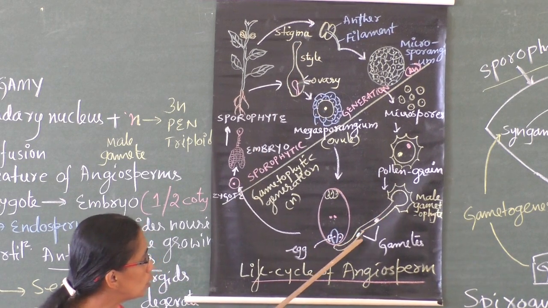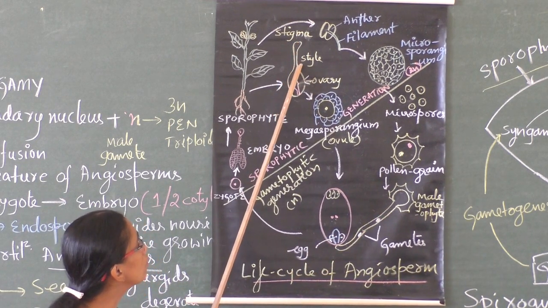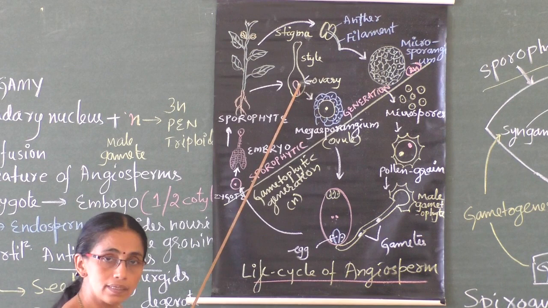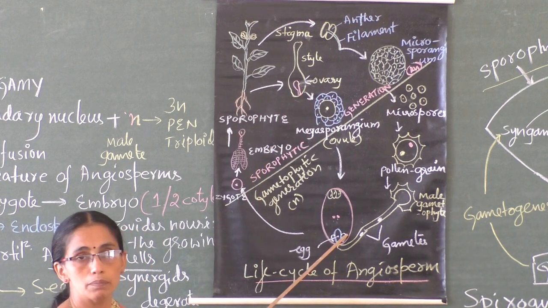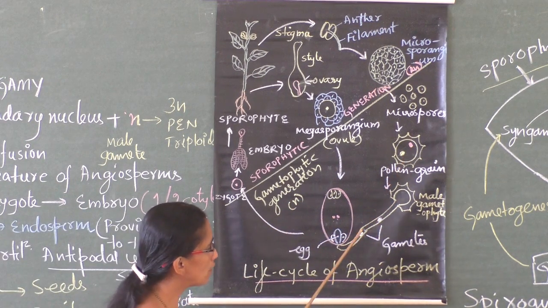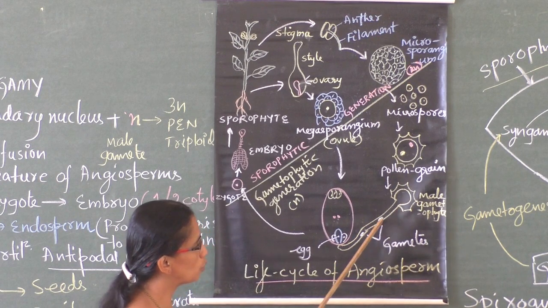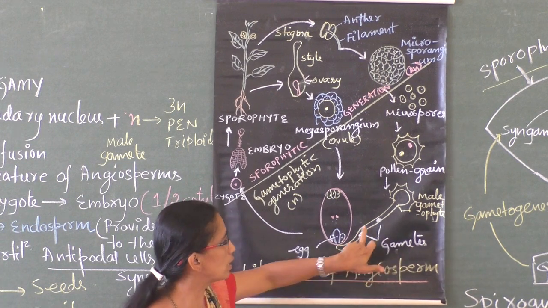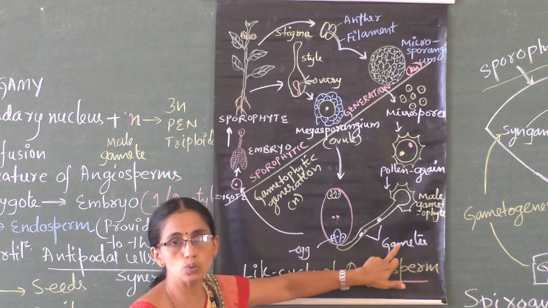This pollen tube passes through the style and finally reaches the ovule, enters into the ovule and finally reaches the embryo sac. The pollen grain, the male gametophyte, has the capacity to produce the male gametes. One pollen grain produces two male gametes. The pollen tube carries the male gametes.